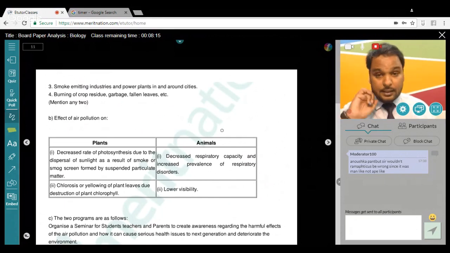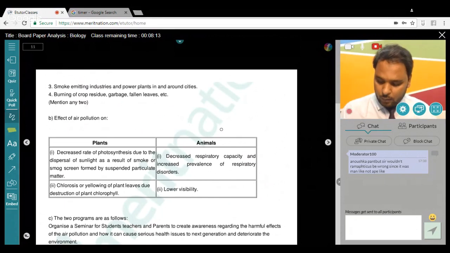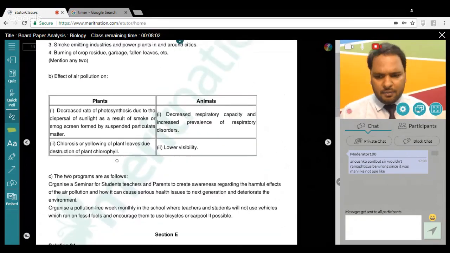Now this is the question. This gives you 2 marks out of 4. 1 mark is for mentioning any two major air pollution causes. 1 mark is for two harmful effects. But 2 marks will be there for this particular program. So what you can write, for example, we have given as an example: organize a seminar for students, teachers, and parents to create awareness regarding the harmful effects of air pollution.